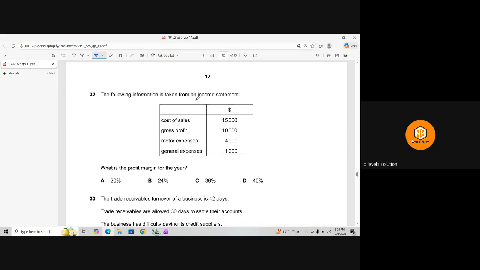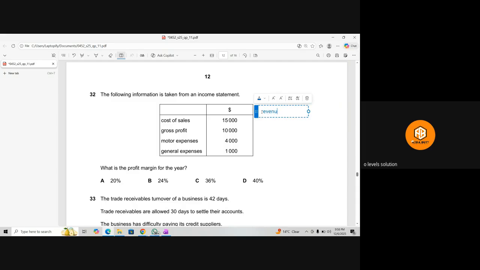Following information is taken from an income statement. We have cost of sale and so on. We need to find out the profit margin for the year. So first of all, we need to find out the profit. We don't know what the profit is, so let me write it here.